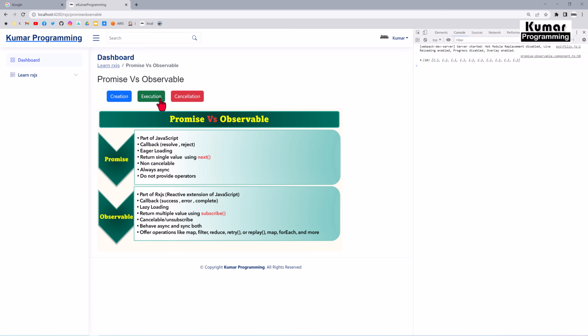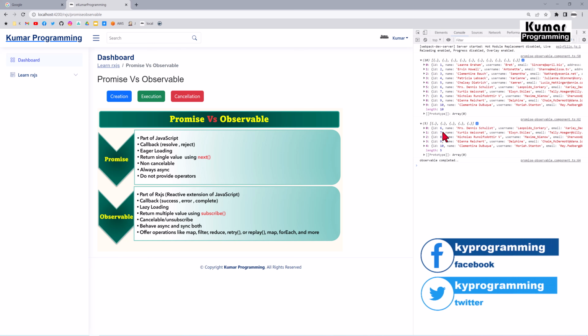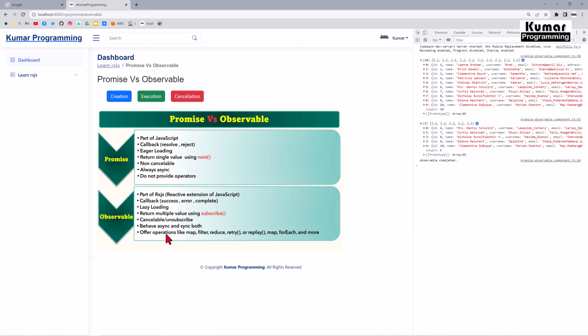Refresh. Yep, so if you see here, this is all the result that we are getting from the promise, and now here we got the result as 6, 7, 8, 9, 10. All IDs are greater than 5. Okay, so here observable supports operators before the values are getting subscribed. So we can apply the filters and filter all those things, and after that we can subscribe the value. So these are all the differences that we have in promise and observable. I'll make a separate video to differentiate between synchronous and asynchronous requests, and I hope you understand the differences between promise and observable.